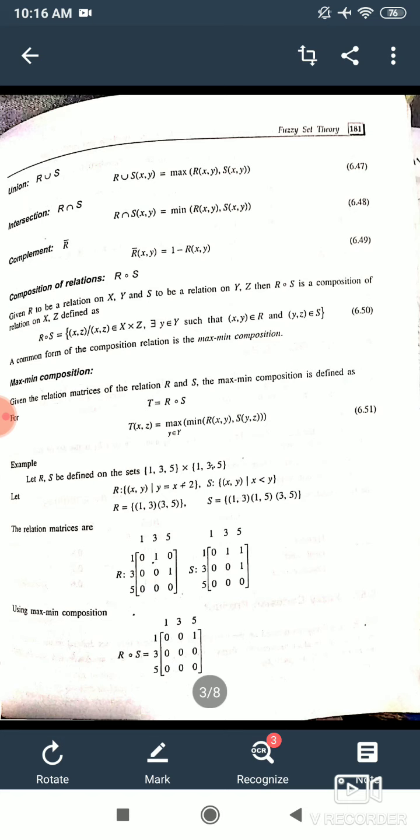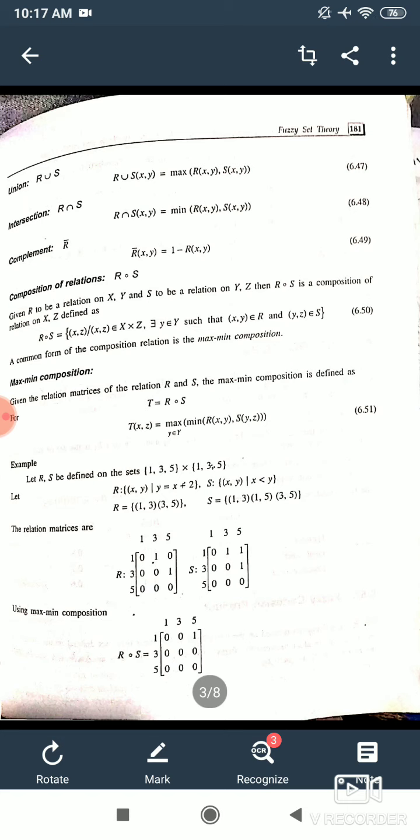Now under this we have taken an example. For example, we have to find R dot S. It is taken as T, so we have to find T. For T, that is R dot S, we have a formula. First we will find the minimum of R and S, and then we will find the maximum out of it. It seems difficult, but it is not. It is just the multiplication of two matrices that you have done in your 11th and 12th.